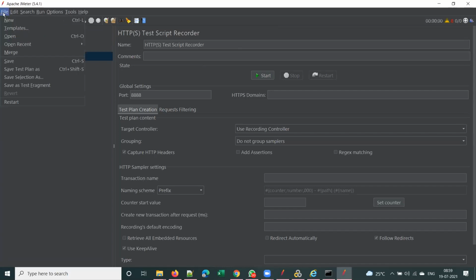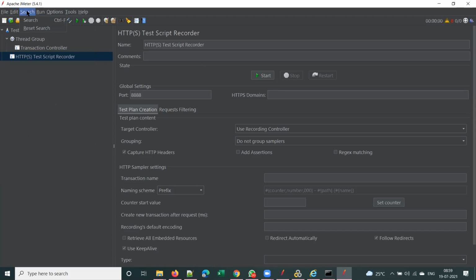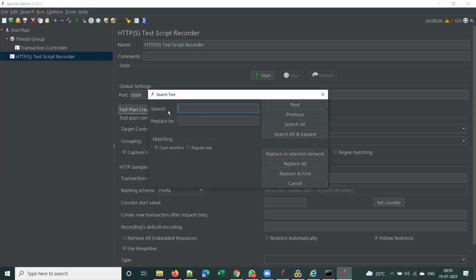You have file. Under file, you have new, templates, open option. If you want to open an existing script, obviously you will use this. All the recent scripts will be stored under open recent, and you can open some recent script. And you have merge option, save test plan, and all this. Under edit, you have cut, copy, paste options, duplicate, remove, and all this. And under search, you have a search box. If you want to search something, you can use this search option.